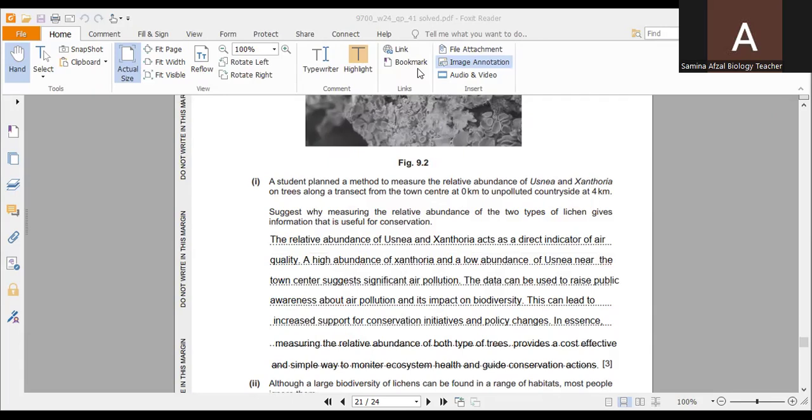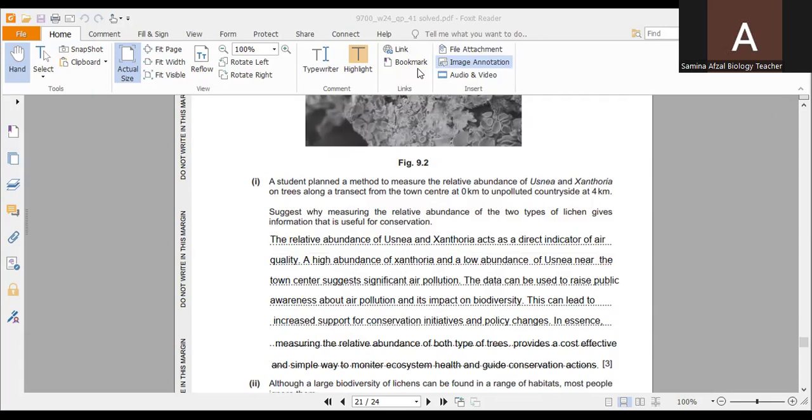Well, already in the previous question, I have discussed that lichens are bioindicators. Here you can see the first type of lichens, Usnea, were growing at a place where there is less pollution. And opposite to Usnea, the Xanthoria grow at a place where there is high grade air pollution. So in this way, I would like to say both of them act as bioindicators. They will indicate the air quality where they grow.